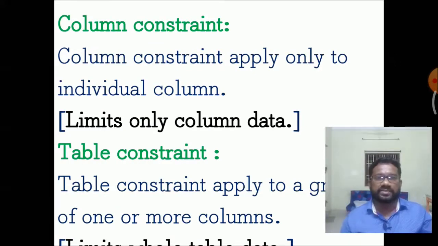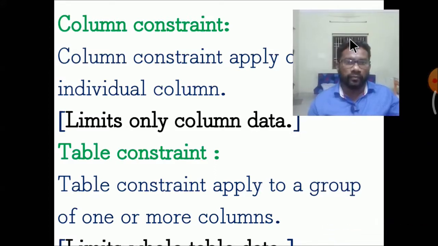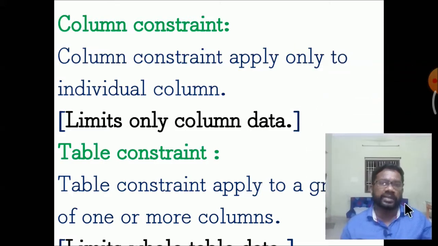Column constraints apply only to individual columns. Table constraints apply to a group of one or more columns in the table.